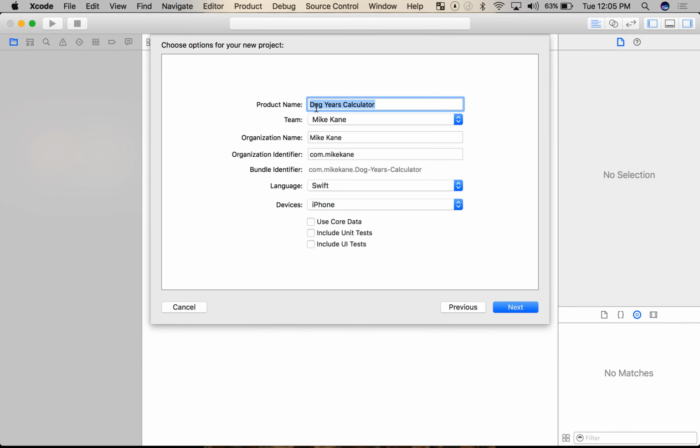If you are a person with some coding experience, you've probably heard spaces are bad. But as you can see here, Xcode's smart enough to take care of it for us. You'll have to set an organization name. Don't worry about team if you don't have one yet. That comes with your Apple developer's license. And notice your organization identifier is like a web address but backwards. Instead of .com at the end, it's com dot and then whatever your organization name is.